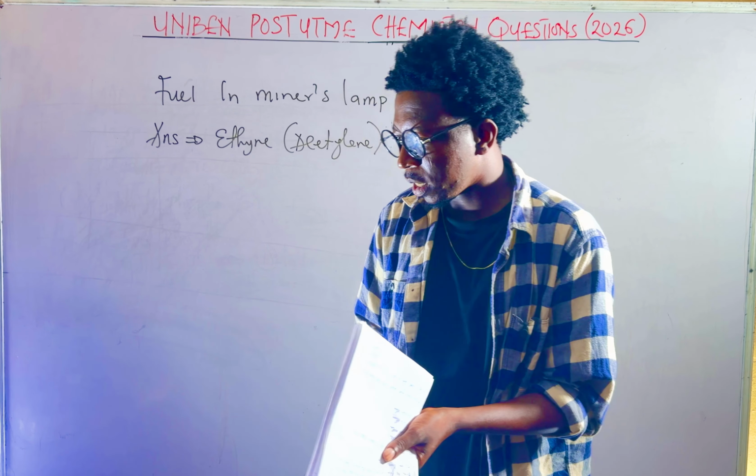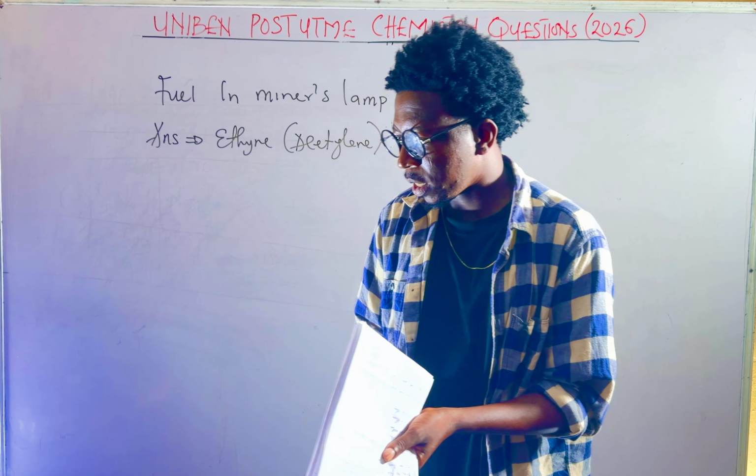That came out again. Which of the following is passive to concentrated HNO3? Option A, zinc. Option B, iron. Option C, tin. Option D, copper. Now, one thing you should know, whenever you hear the word passive with an acid, it means that that metal does not react with that acid, either in concentrated form or in dilute form.